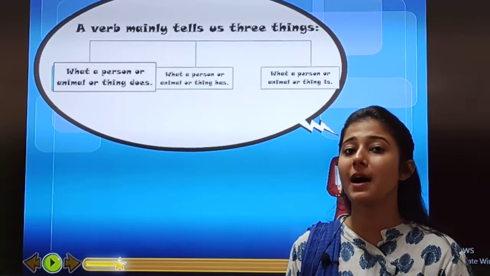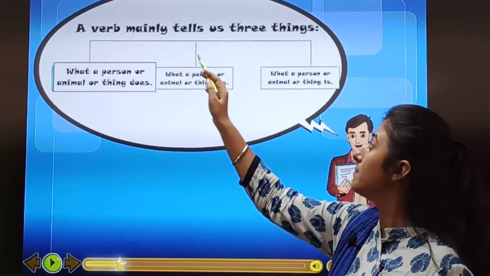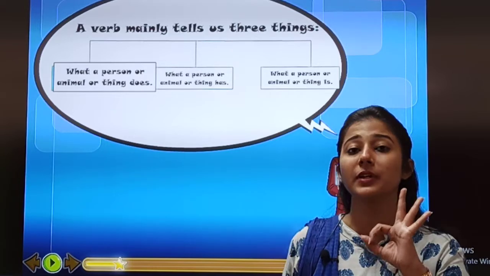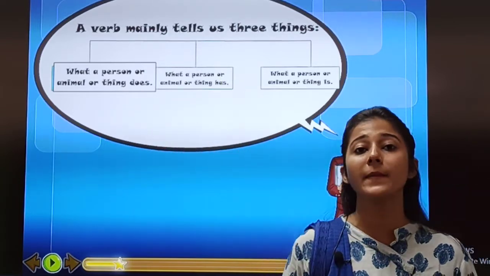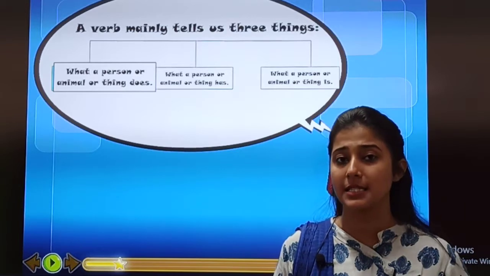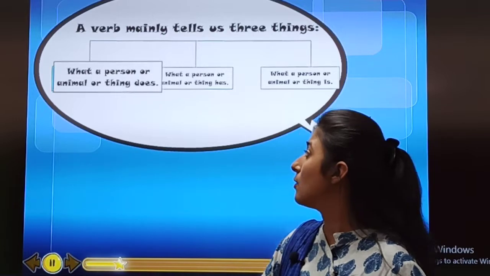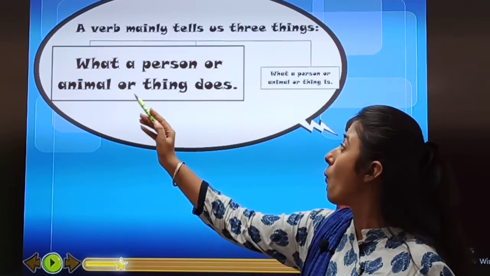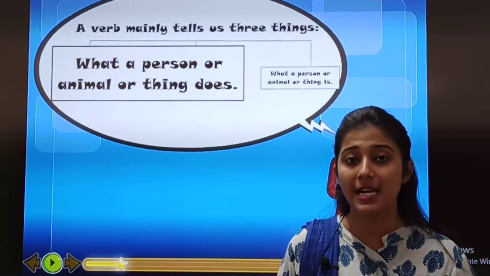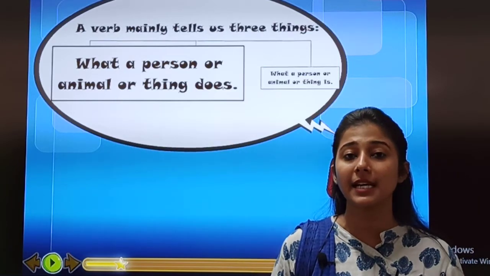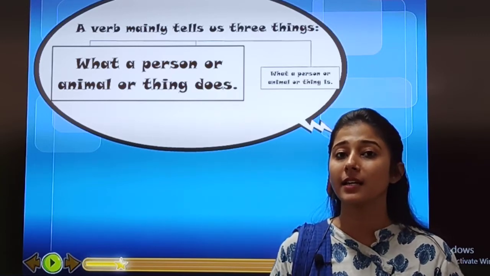So children, mark this table important in your textbook. A verb mainly tells us three things. 1, 2 and 3. Let us understand which three things. The first one: what a person or animal or thing does. What does the verb tell us? What a person, animal or thing is doing.